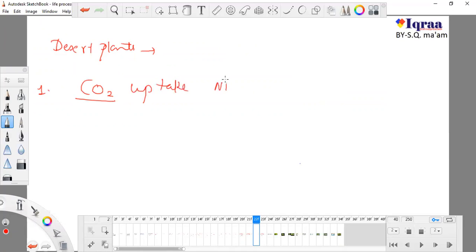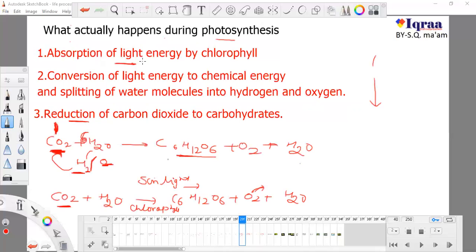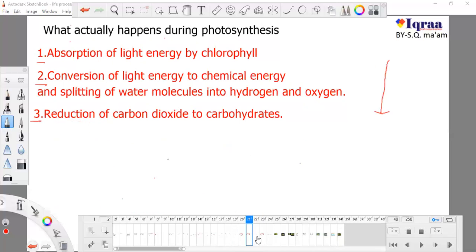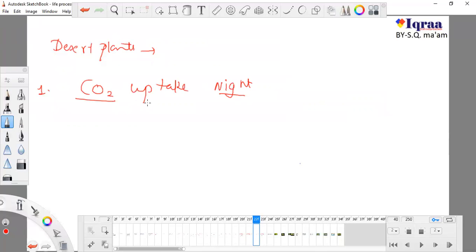And in night, unlike other plants, which start their work in daytime and first of all absorb sun energy, desert plants start their work in night, and they absorb CO2 from the atmosphere in night. So what is the need to start this process differently, or to absorb carbon dioxide in night?